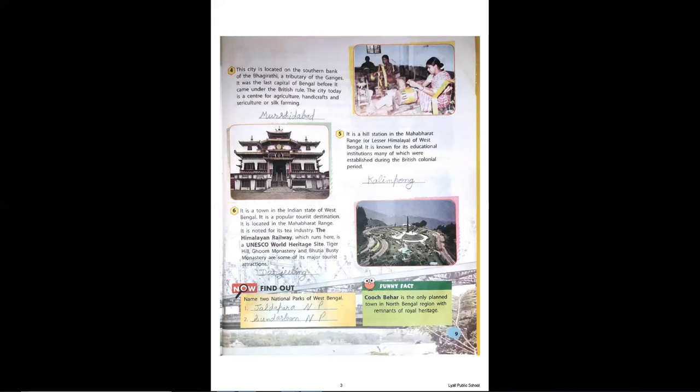The Himalayan Railway, which runs here, is a UNESCO World Heritage Site. So the railway track यहाँ पे move करता है, that also comes under the UNESCO World Heritage Site. Tiger Hill, Ghoom Monastery, Bhutia Basti Monastery are some of the major tourist attractions here. It is a very beautiful hill station. Okay, and there is a small toy train which goes through there, and it is a very nice thing. Okay, and the name of the place is Darjeeling.